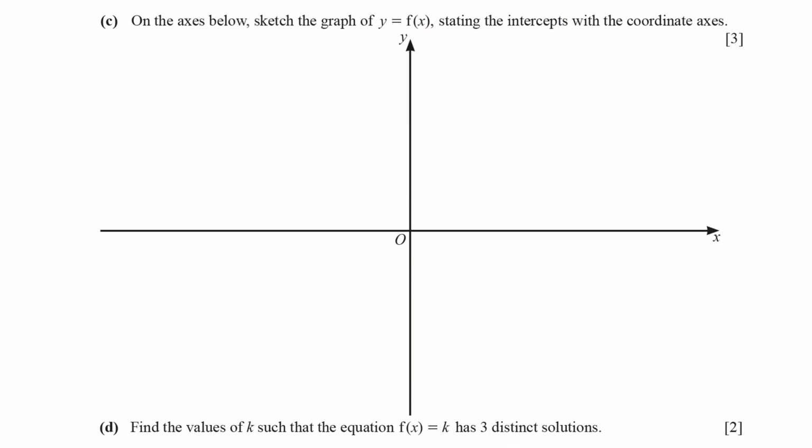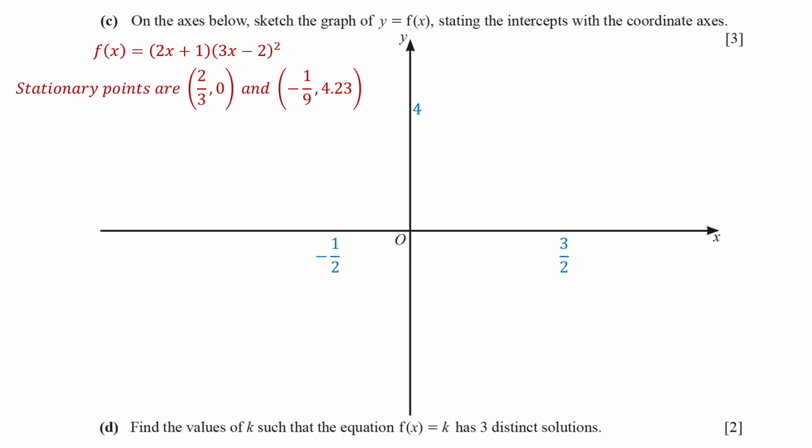Now we need to sketch the graph of the original function, labeling the intercepts and stationary points. The x-intercepts are -1/2 and 3/2, and the y-intercept is 4, which is obtained by substituting x equals 0. The stationary points, as calculated earlier, are at (2/3, 0) and (-1/9, 4.23). Using this information, we can sketch the curve. The curve passes through the x-axis at the intercepts and reaches a maximum or minimum at the stationary points, forming a smooth, continuous graph.